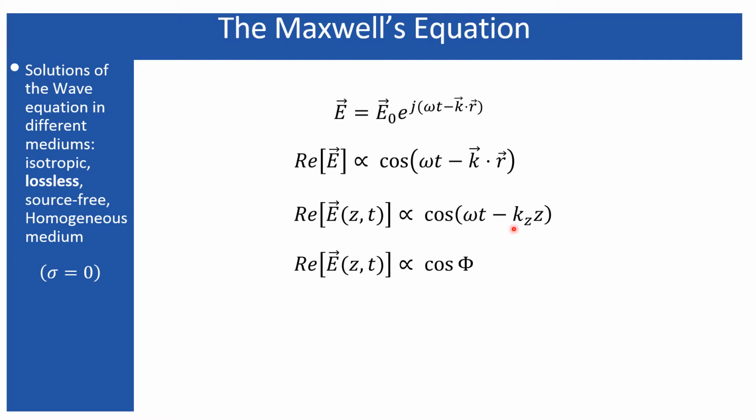Considering this function as phi, we have seen that phi represents the phase on a constant plane. Basically, the propagation of the wave is represented by the propagation of those planes having constant phase. So if you can find the propagation of this phase, which is constant on a particular plane, that will represent the propagation of the wave.